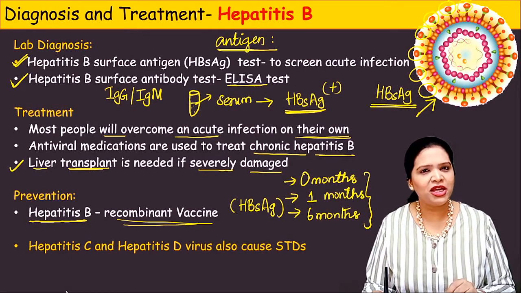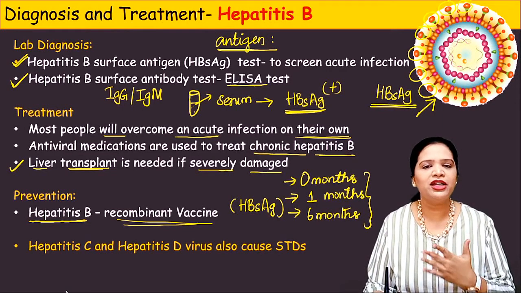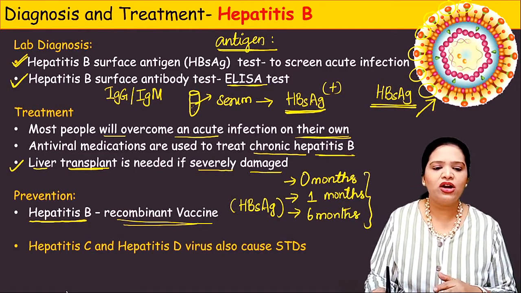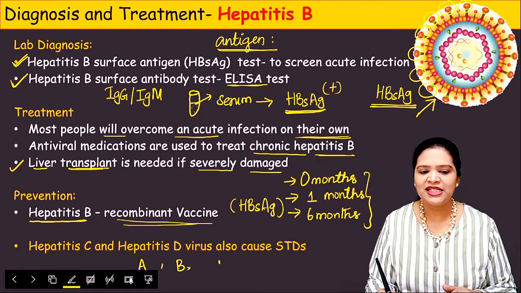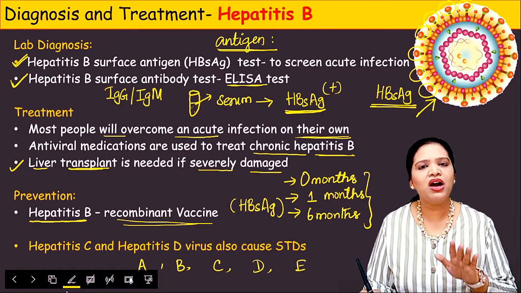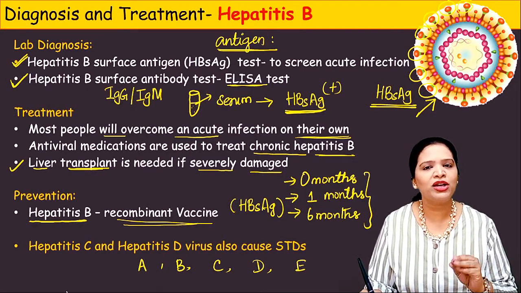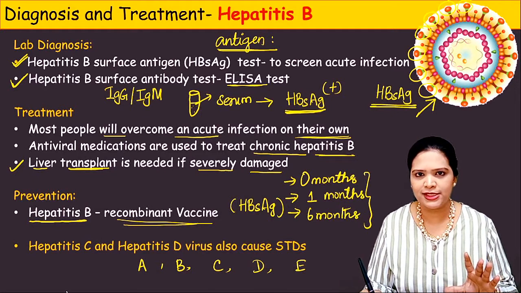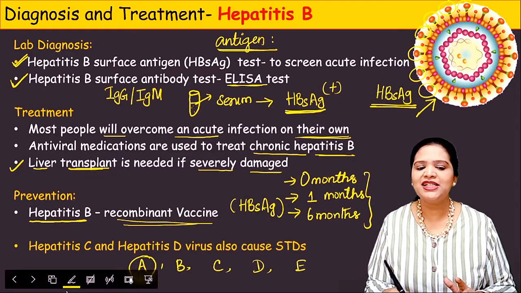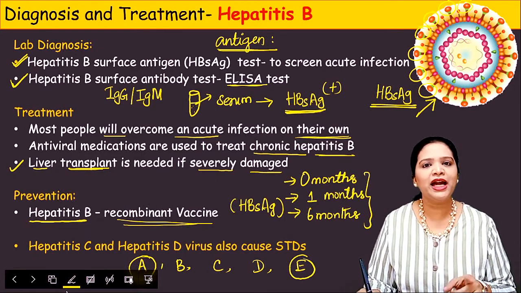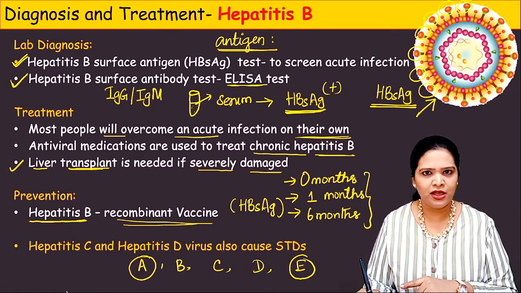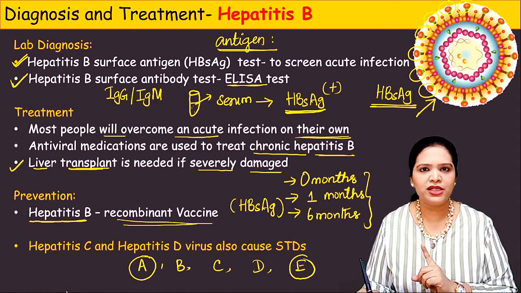So this inflammation is caused by 5 different types of viruses. They are called hepatitis A virus, hepatitis B virus, C virus, D virus, and E virus. All 5 are different types of virus. They are not connected with each other, different family of viruses. Here, hepatitis A and E, these 2 viruses, spread through contaminated food and water. So that is their mode of spreading.